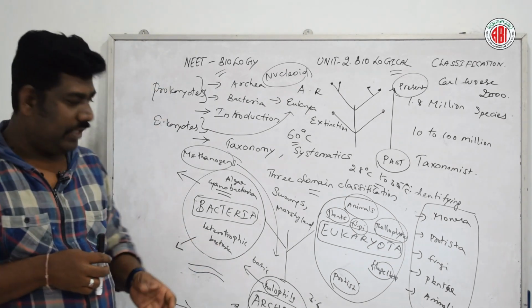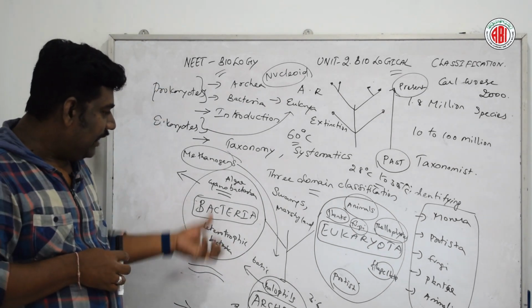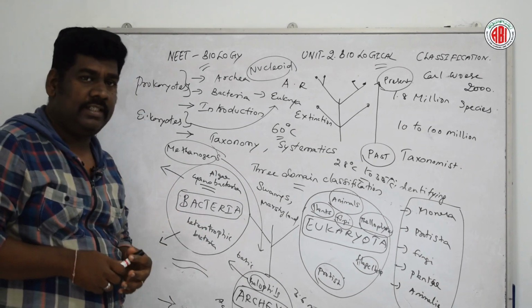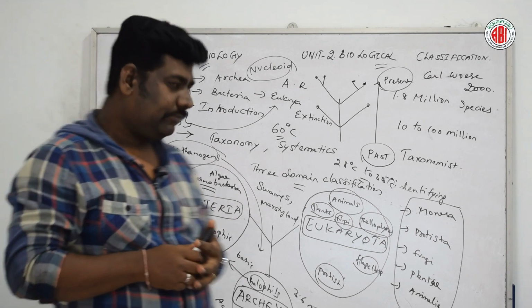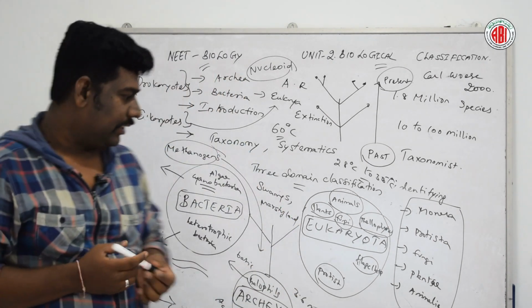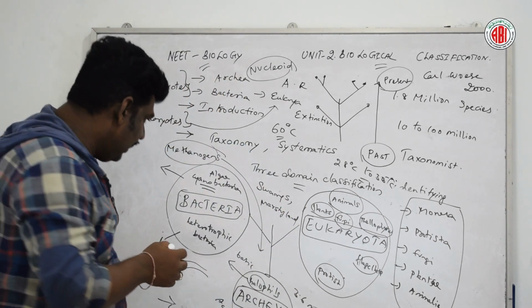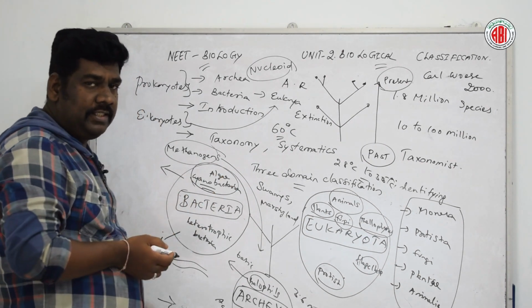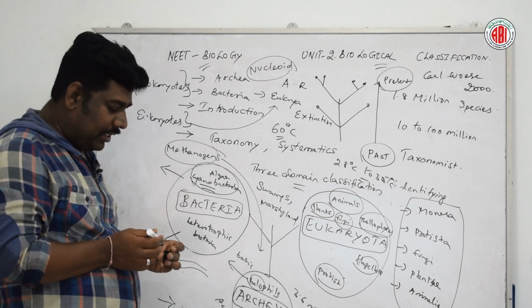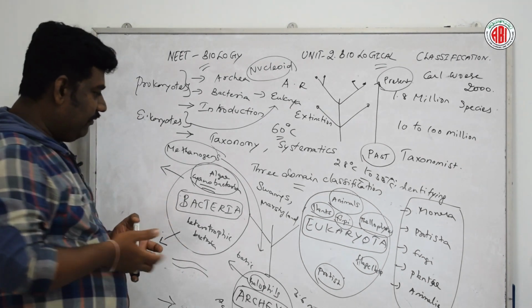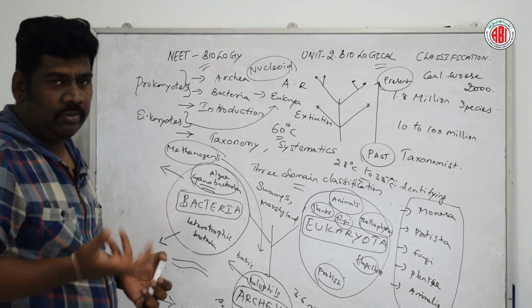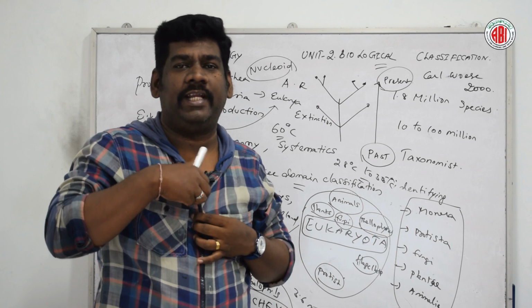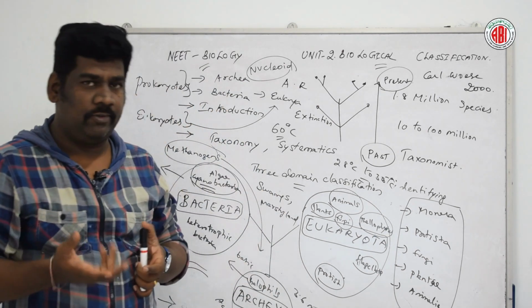These are a few characteristic features of bacteria. Let us see a few examples. The first one is cyanobacteria. This cyanobacteria is considered to have autotrophic nutrition. The mode of nutrition in this particular bacteria is autotrophic nutrition. They are involved in photosynthesis. They are also called photosynthetic blue-green bacteria.